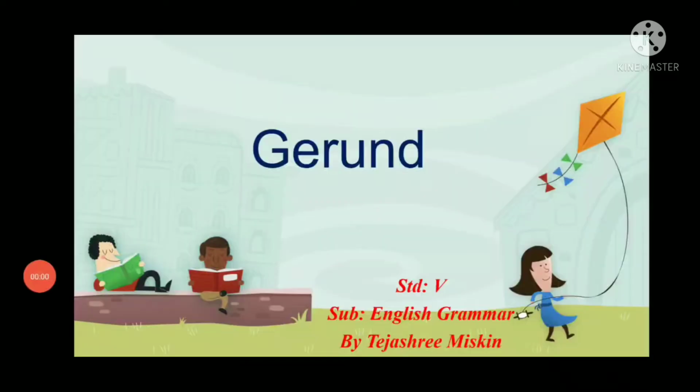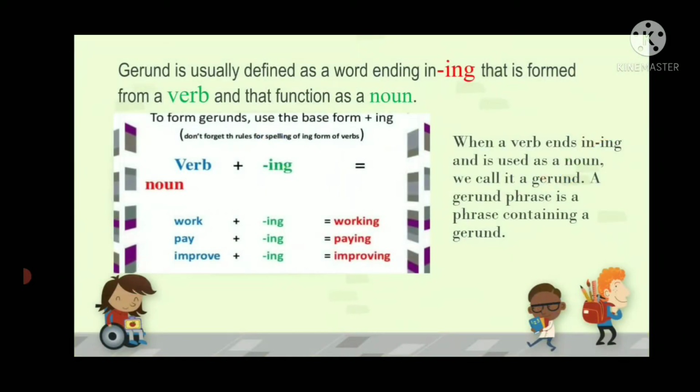Let's begin. The name of the topic is Gerund from grade 5 subject English grammar by Tejashree Miskin. Let's try to understand, dear student, what is gerund. Gerund is usually defined as a word ending in ing that is formed from a verb and that functions as a noun. See what happens basically, student, gerund is in verb form, but when we add ing to it, it becomes noun. Let us see some examples to make this topic clear to you.